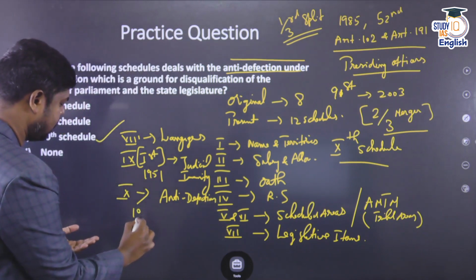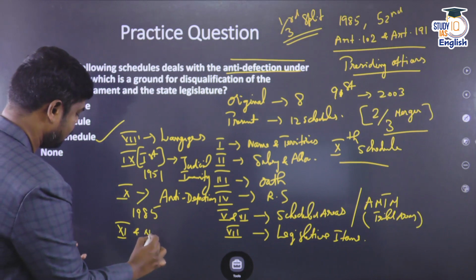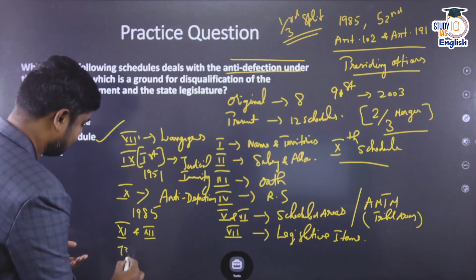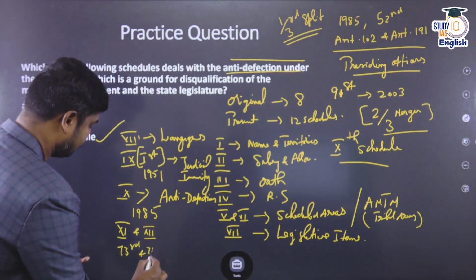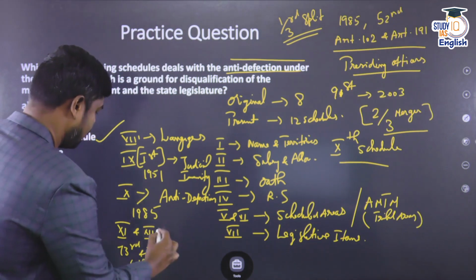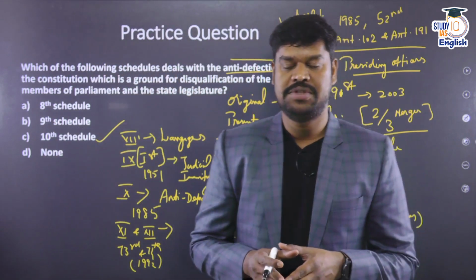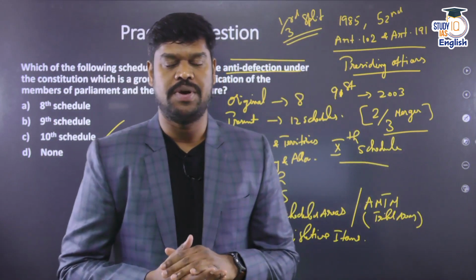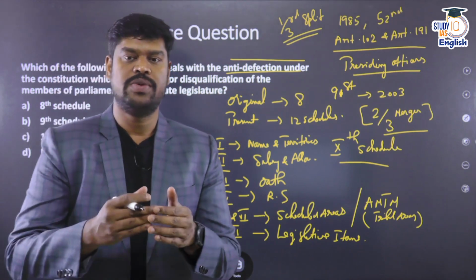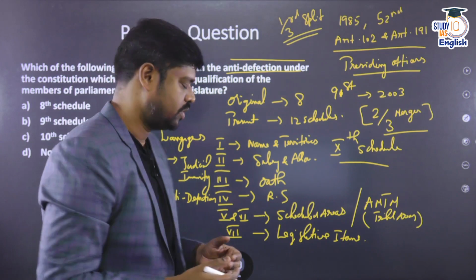Inserted in the year 1985. Schedule 11 and Schedule 12, they both were inserted by the 73rd and the 74th Constitutional Amendment Act, both in the year 1992. And what do they deal with? They deal with the functional items both in case of Panchayat and municipalities. So what are the areas on which the Panchayat and the municipalities can be empowered by the concerned state legislature?